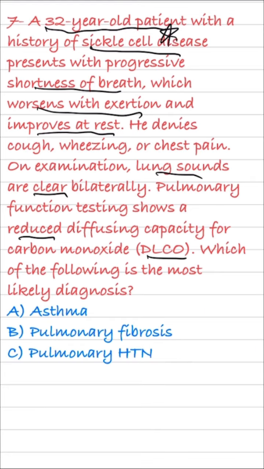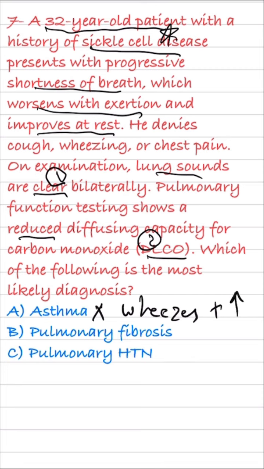So back to our case, which asks about the diagnosis. We first see two clues. First one is lung sound, second one is DLCO. So we can easily now exclude asthma because there should have been wheezes. Also, the DLCO in asthma is high, not low.